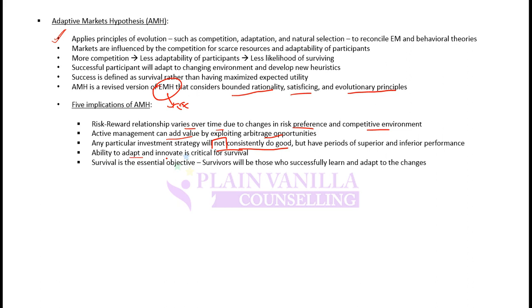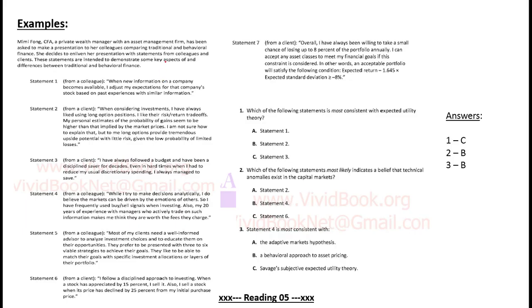The ability to adapt and innovate is critical for survival. Again, this theory only focuses on survival. It does not say that you will maximize utility. You won't maximize utility, but you will survive. And survival is the success. Why? Because the assumption is that you will not be able to maximize utility. Survival is the essential objective. Survivors will be those who successfully learn and adapt to the changes. This is the adaptive market hypothesis. So if you add behavioral finance aspects or theories to EMH, you will arrive at AMH. So remember these differences. This is very, very important.